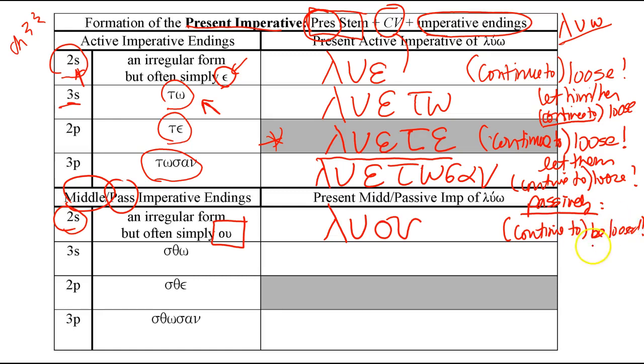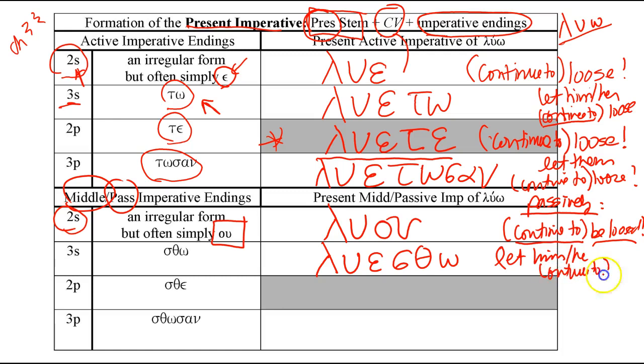So be loosed would be the passive command, and then we're going to put in parentheses continue to show that aspect. How about the third person singular? Lu plus a connecting vowel plus sthō. So luesthō is let him, her continue to be loosed. So let him or her be loosed, or let him or her continue to be loosed. Again, a passive voice translation. How about the second person plural?